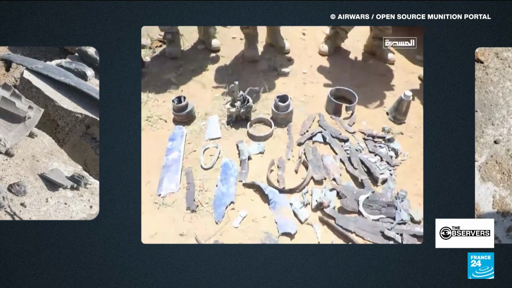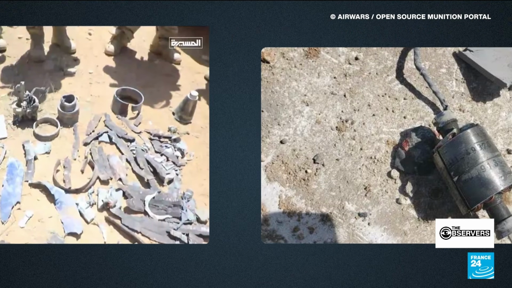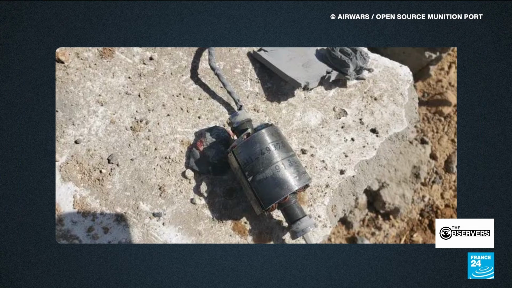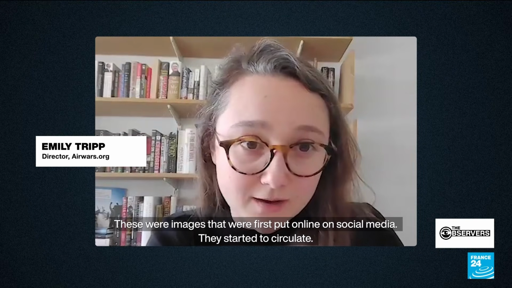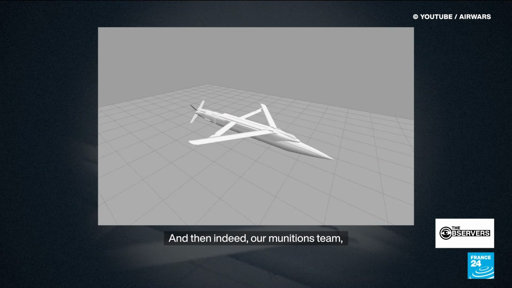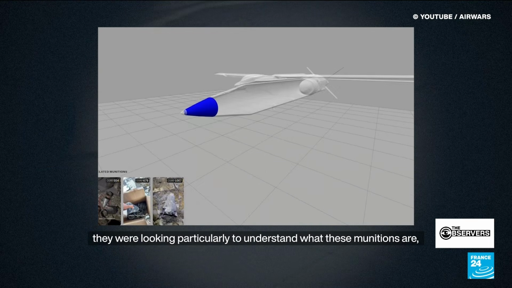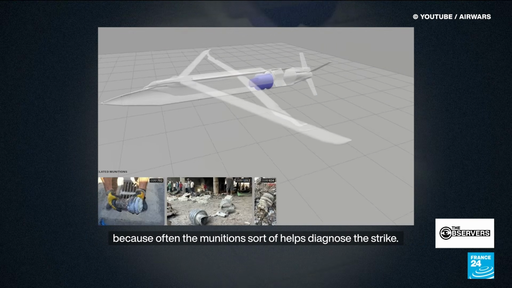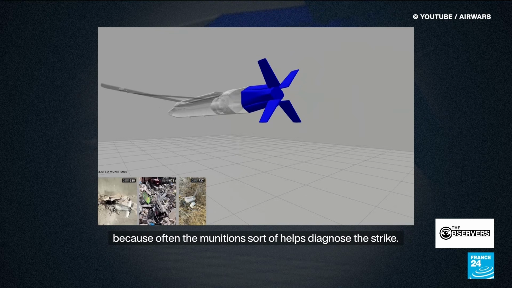The group's analysts identified the weapon used, a US-made GBU-39 glide bomb. So these were images that were first put online on social media and started to circulate. And then indeed our munitions team were looking particularly to understand what these munitions are, because often the munitions help diagnose the strike.